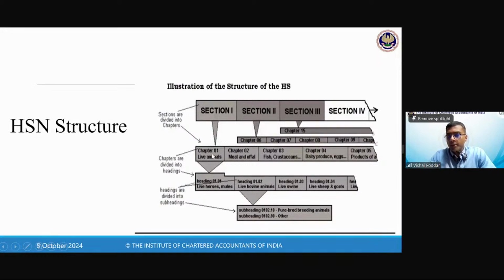Now within each section, like in section 1, chapter 1 to chapter 5 is there. In chapter 1, you have these headings: 0101, 0102, 0103, 0104, and so on. Within each heading, you have subheadings. So the heading 0102 will have subheadings 0102 10, 20, 30, 40 up to 90. And within each, you may have further subheadings, which are the entry numbers, so it will be 01, 02, 10, 11, 12. That would be the last two digits if required. Otherwise, it will be 00.